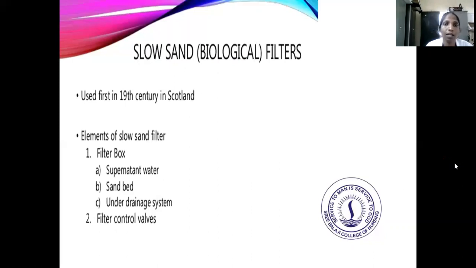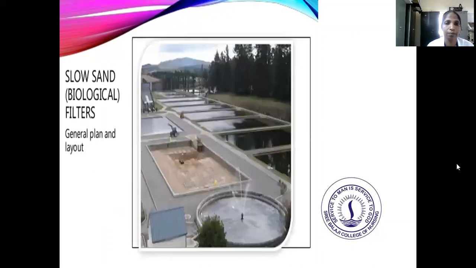Next is the slow sand filter. So what do you mean by slow sand filter? The elements of slow sand filter are the filter box, supernatant water, sand bed, the under drainage system, and filter control valves. That is a slow sand filter. So that is the general plan layout of the slow sand filter.